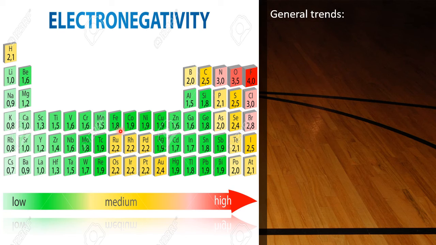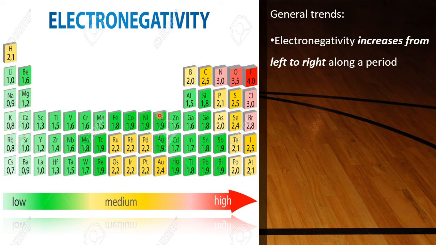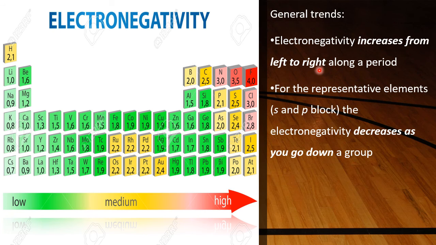Now general trends. Electronegativity increases from left to right, told already. For the representative elements, that is S and P block, electronegativity decreases as you go down a group. That is, for the S block and P block elements, if you move from top to bottom in a group, electronegativity goes on decreasing.